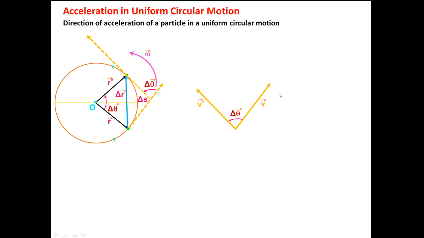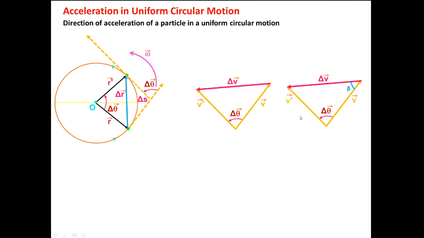If we use the triangle law of vectors, this is the direction of del V, meaning change in velocity. Its direction is towards the center of the circle. Now let's see how it is changing.